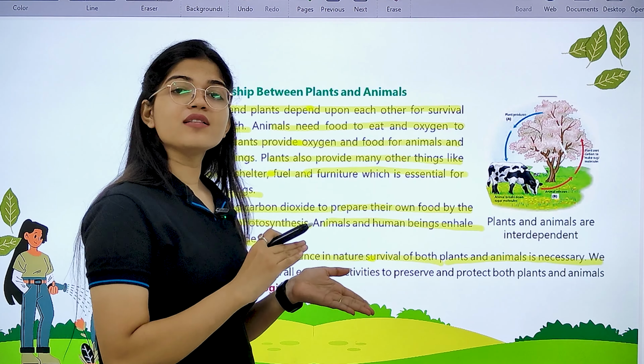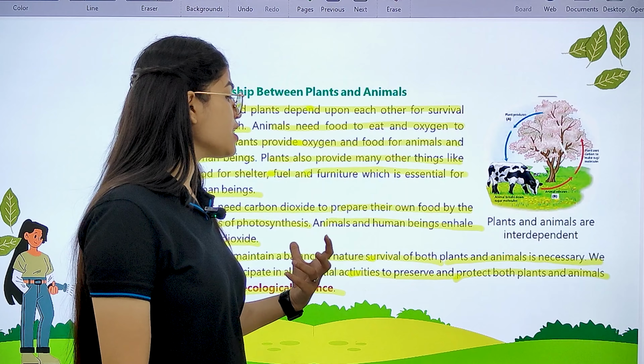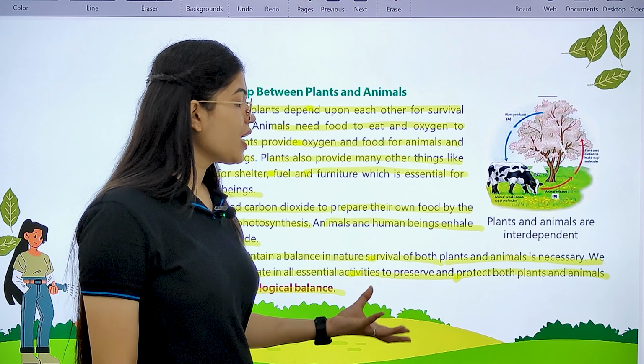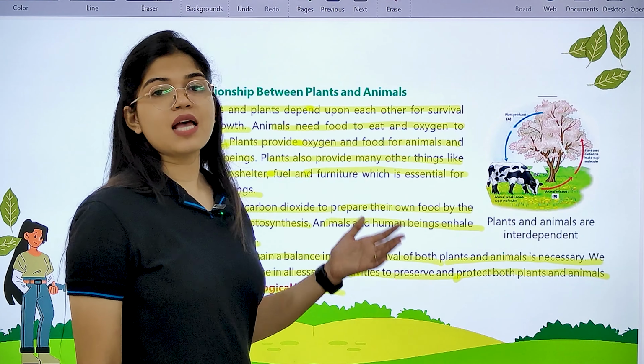We should take part in activities where we get a chance to preserve or protect both plants and animals, and also maintain ecological balance.